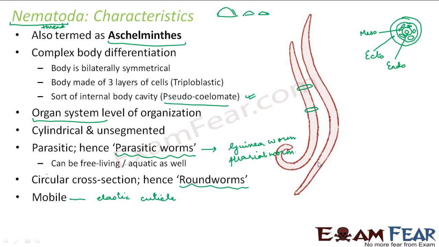So the body is covered with cuticle which may have spines which can ensure protection. So this cuticle will ensure protection, and this elasticity will also help in its movement. So there are muscle fibers present below the hypodermis. So these all together help in the mobility of the nematodes.